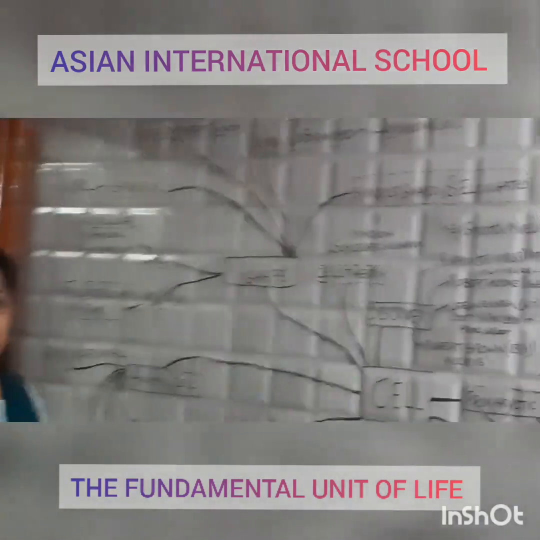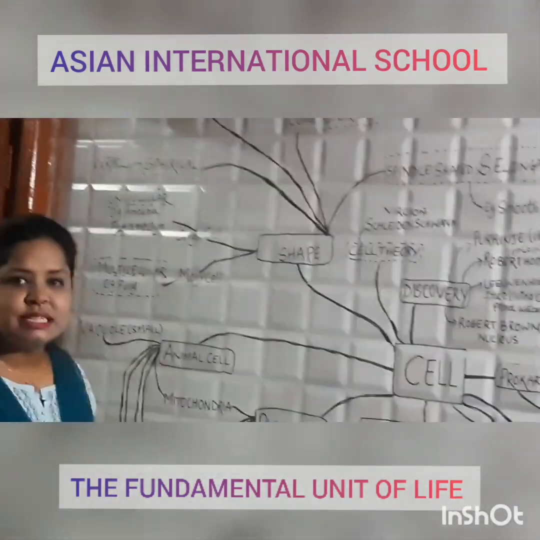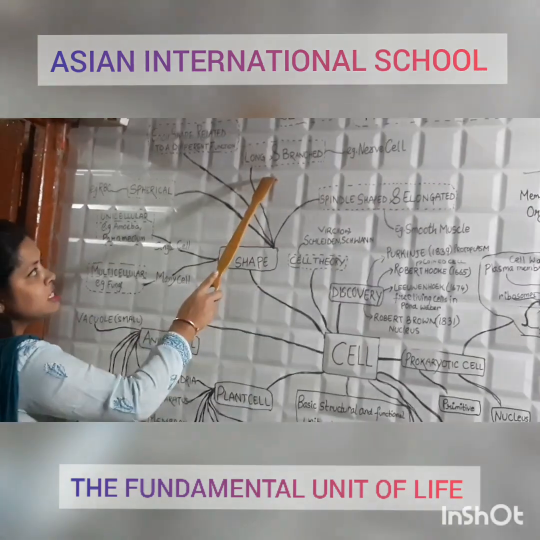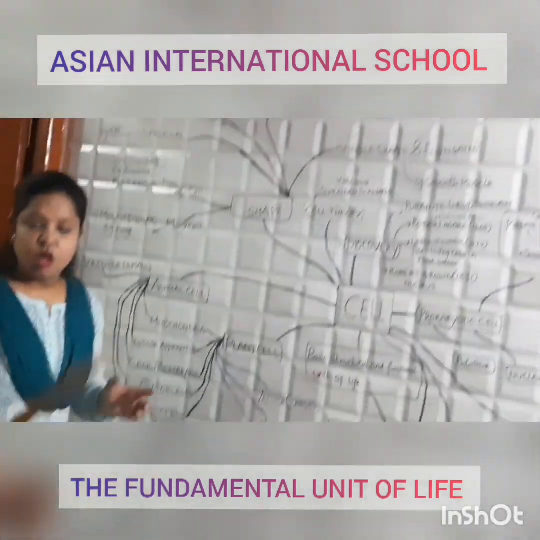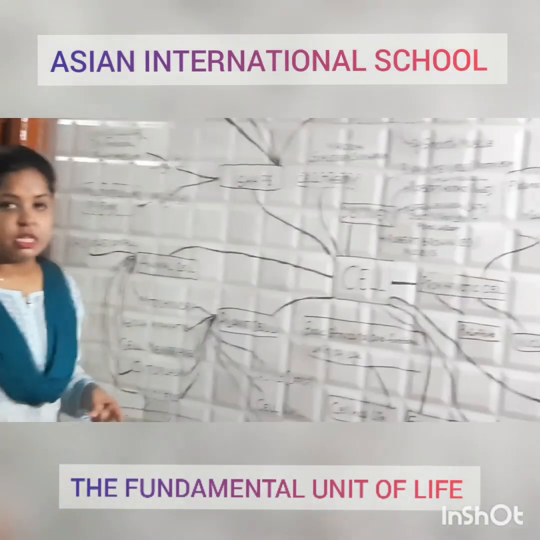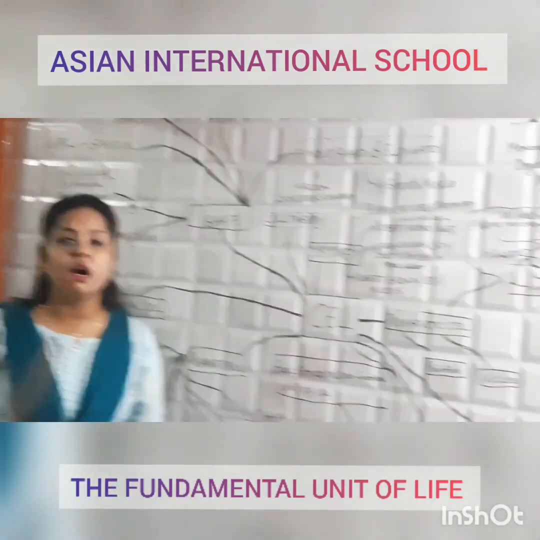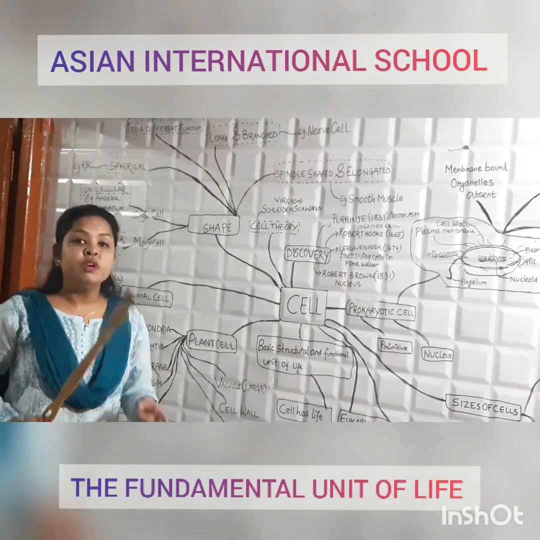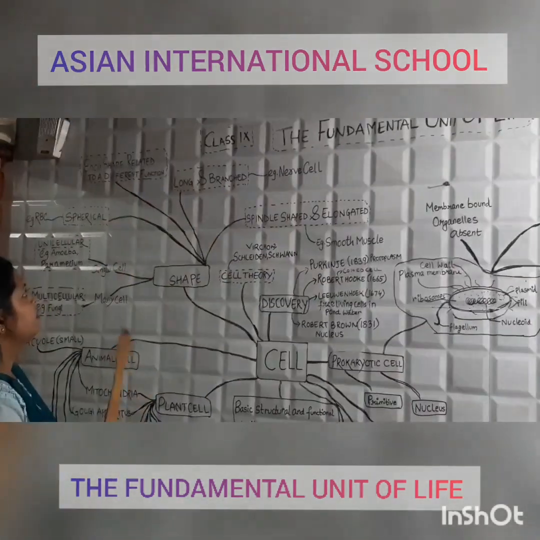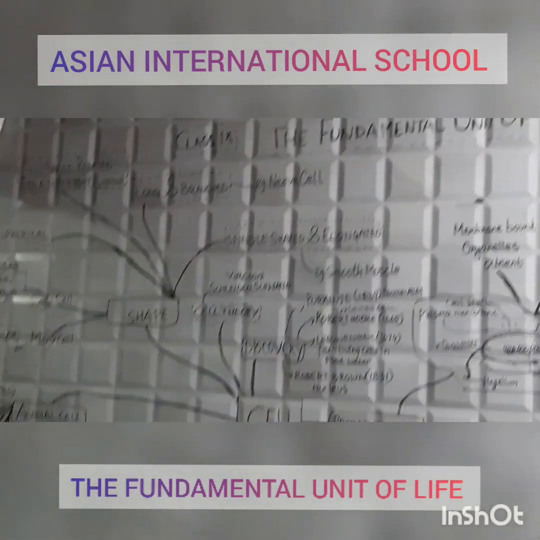The long and branched cell is the nerve cell. Which is the longest and branched cell? Nerve cell. Which is the longest cell? Nerve cell. This you need to learn because these are frequent questions asked in the exam. Next is spherical.